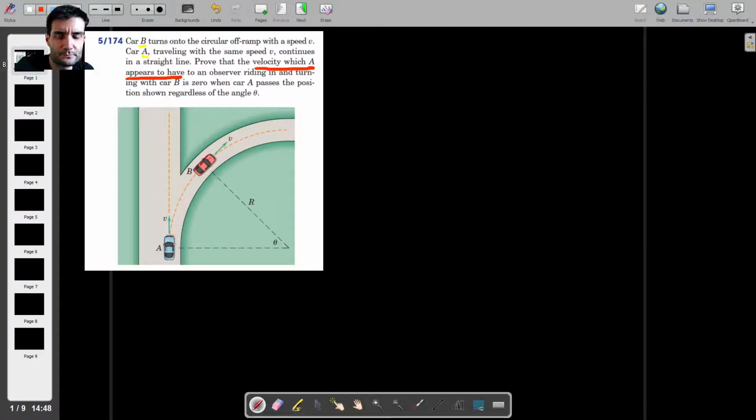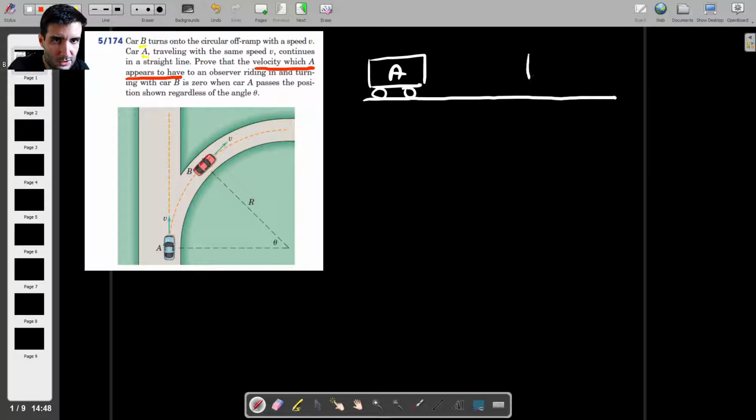Okay, so let's try to talk about this relative velocity idea first. If there are two cars on the road, let's say car A is stationary and car B is moving towards car A with a speed of maybe 10 meters per second. So it's that way with 10 meters per second.